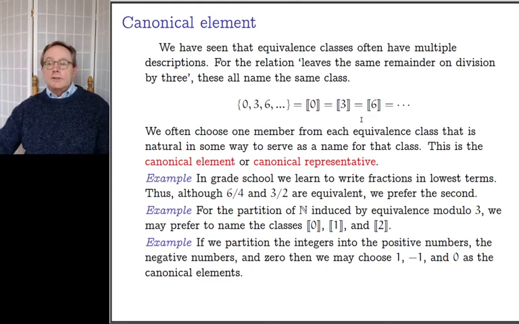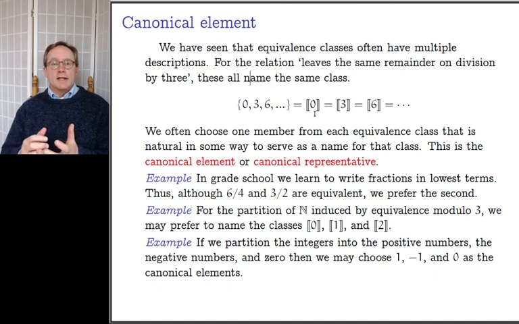All right, so we often choose one member from each equivalence class that's natural in some way, and we take that one to somehow serve as the name for that class. An analogy that I like to make is when you have the states of the U.S., you can think of the capital city of each state as somehow standing for that state, so that Montpelier somehow stands for Vermont.